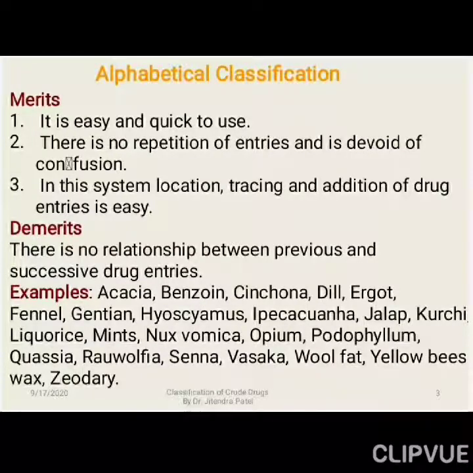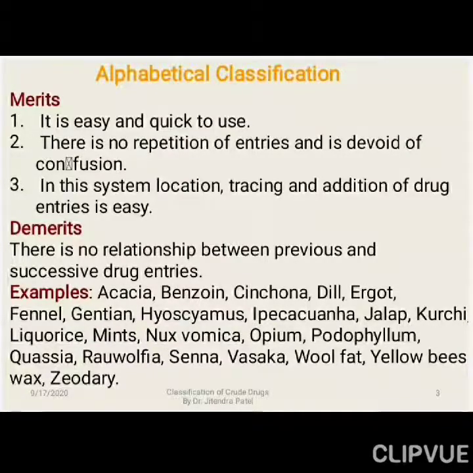Sometimes if a drug is not available, we can use the botanical name also for adding in that, right? V for Vasaka, W for wool fat, and Y for beeswax, yellow beeswax, right? And Z for Zedoary. So like that, we can add more drugs also. Say for example, A for acacia, aconite is there. C for cinchona bark, cinnamon bark, right?